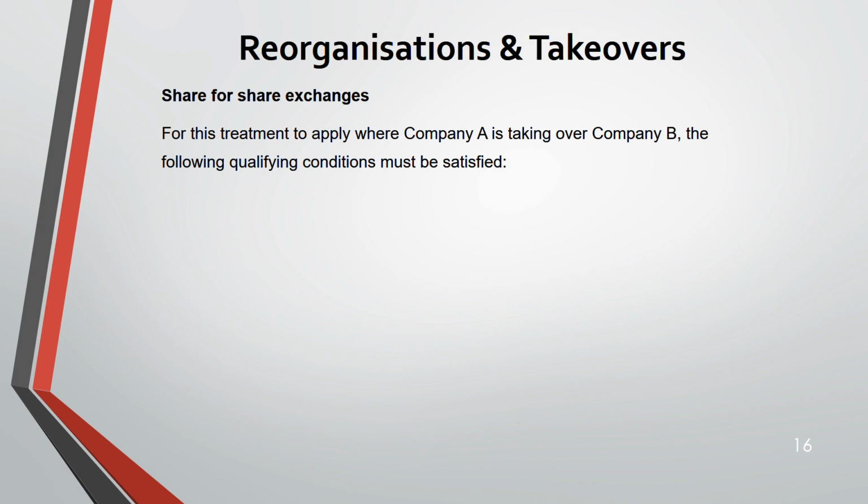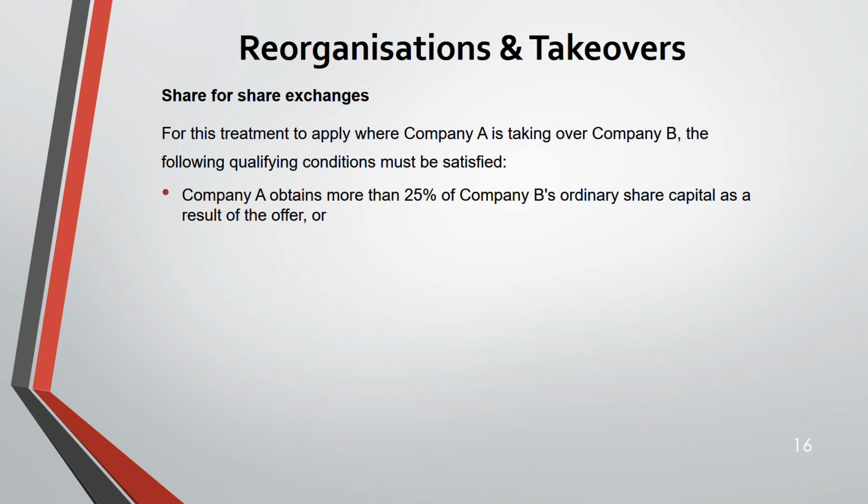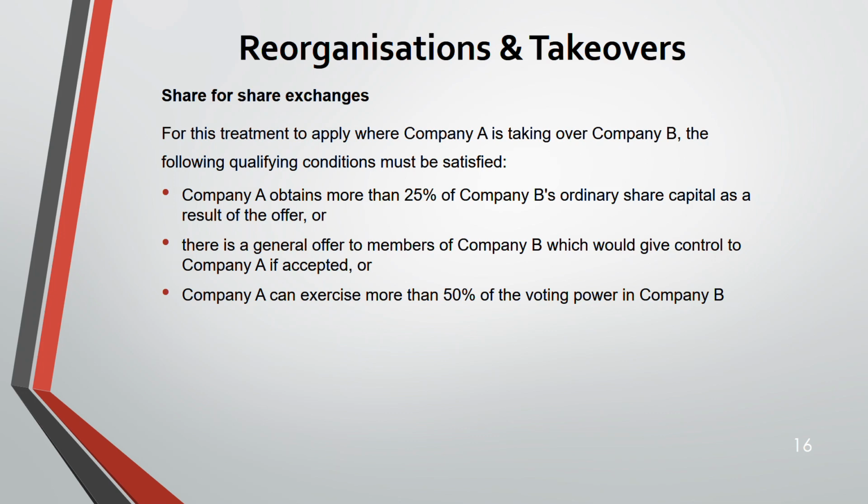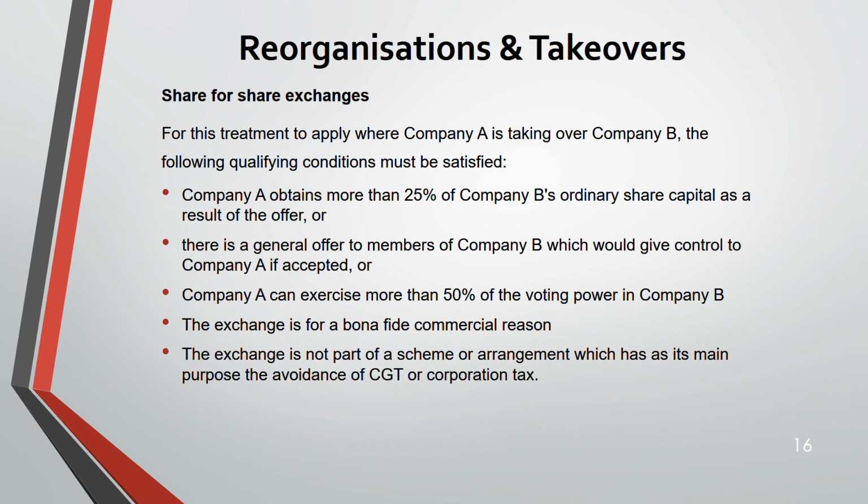These conditions need to be met. First, company A should have more than 25% of ordinary share capital in company B, or there is a general offer to members of company B, which would give control to company A if accepted, or company A can exercise more than 50% of voting rights in B. The exchange is for bona fide commercial reasons. The exchange is not a scheme to avoid capital gains tax or corporation tax.